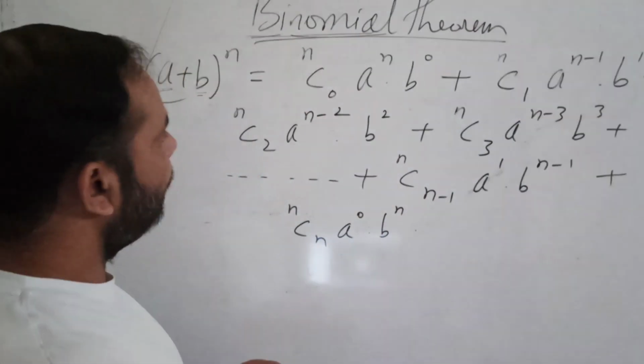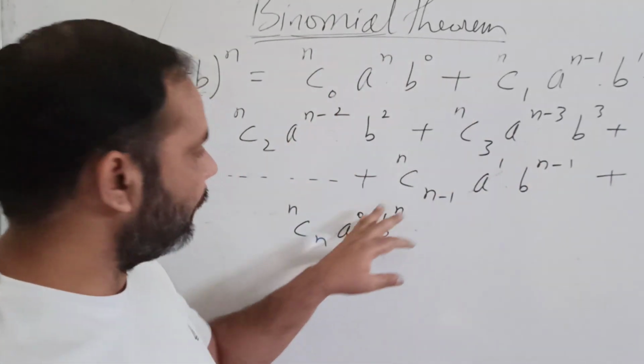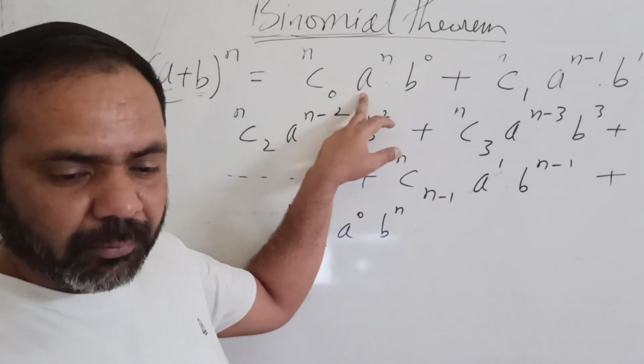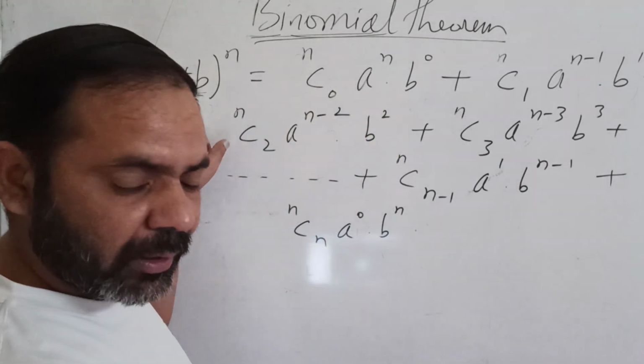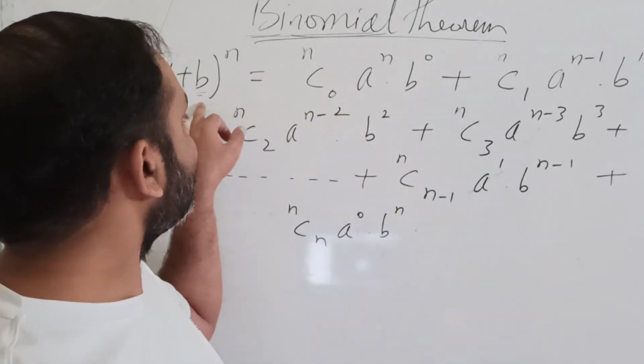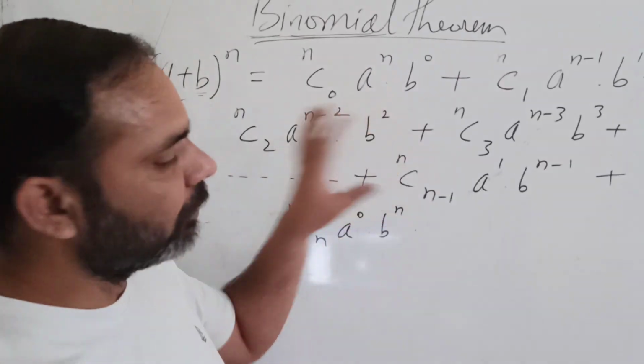So the method is, you write NC0, NC1, NC2, NC3, then NC n minus 1, then NCn. The power of a is the first term. The first term's power will decrease from n to 0 and the second term's power will increase from 0 to n. This is the method to write it.